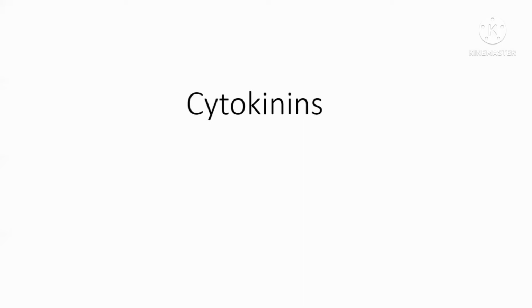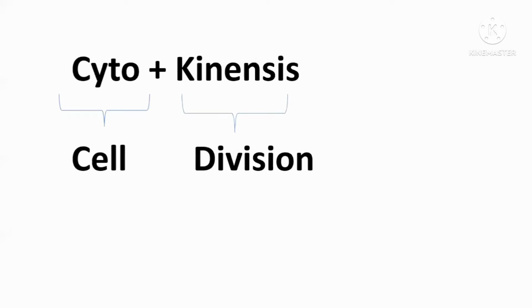gibberellins, and auxins, unlike abscisic acid and ethylene, we are using the S suffix at the end of the word: cytokinins, gibberellins, auxins. The reason behind this is that these three plant growth regulators are not one compound, they are groups of compounds. Therefore, we have to make the word plural. That is why we add S at the end of this word. So with that knowledge, let's move on to the next slide.